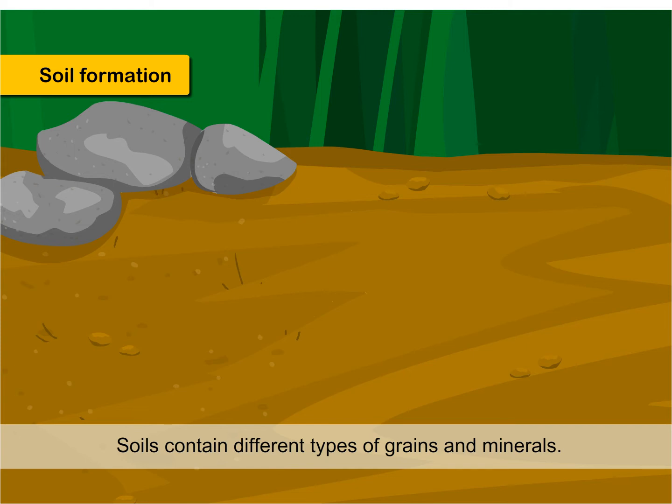Soils contain different types of grains and minerals. The dark brown color of the soil is due to the presence of humus. Humus is made of dead plants and animals. The soil fertility depends on the amount of humus present in it. It also supplies food to the plants.